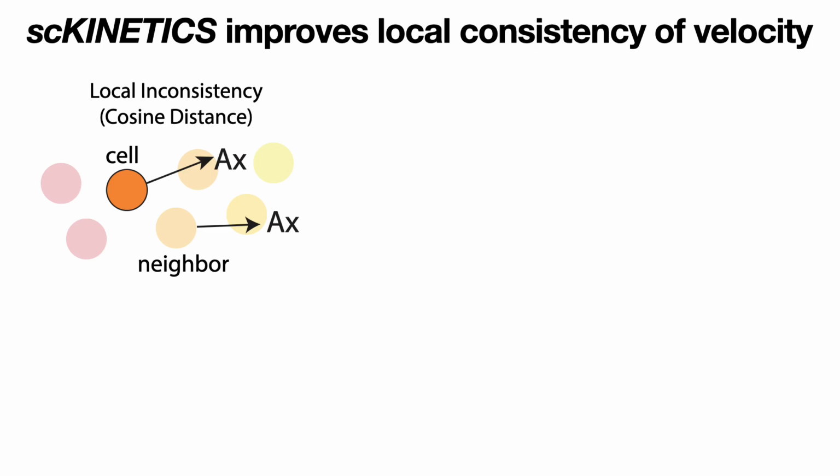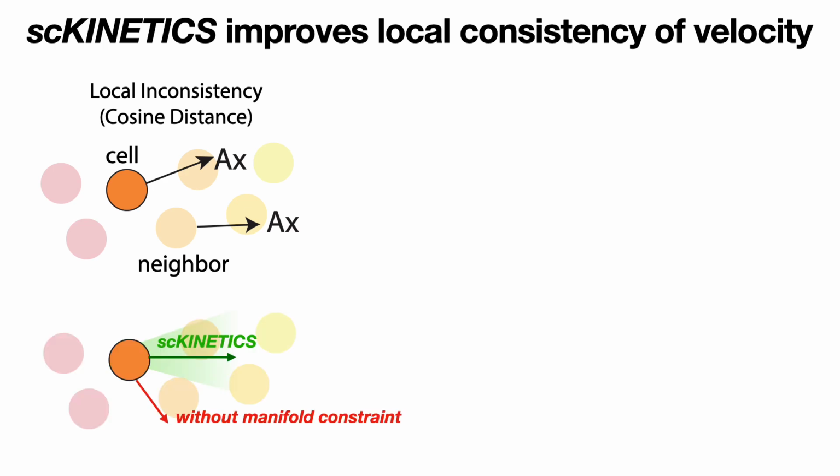Beyond just accuracy, we wanted to see whether scKINETICS improves on other features of velocity, such as the local consistency in velocity vectors between a cell and cells within its neighborhood. We hypothesized that because of our manifold constraint, neighboring cells' vectors will generally point in more similar directions along the manifold, as is desirable and as is not necessarily enforced by previous algorithms.